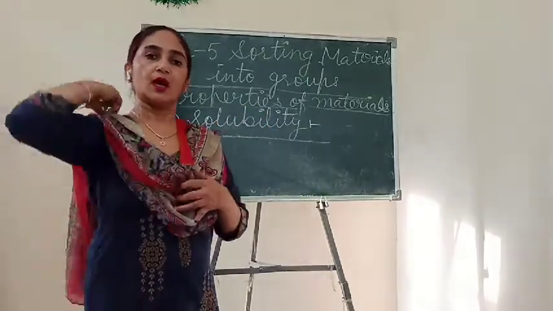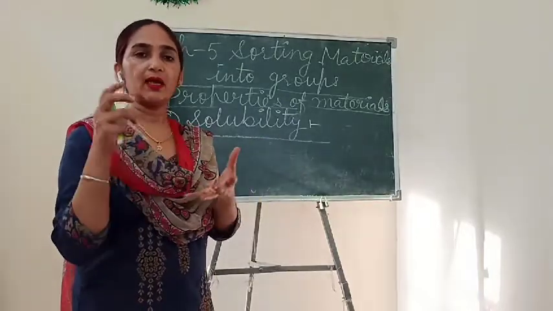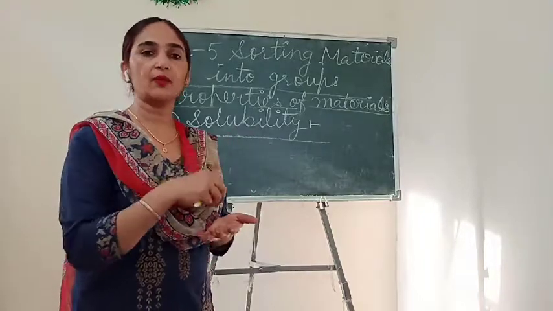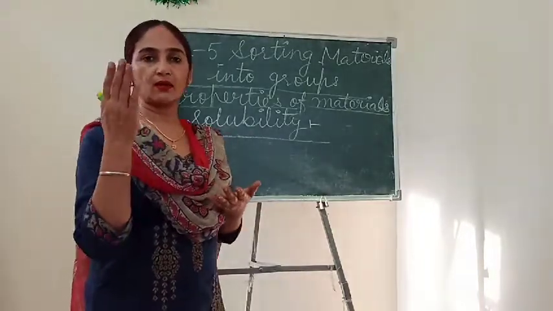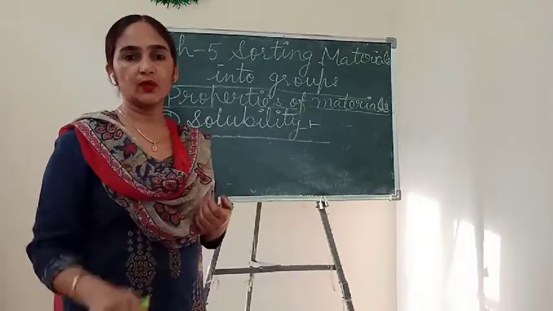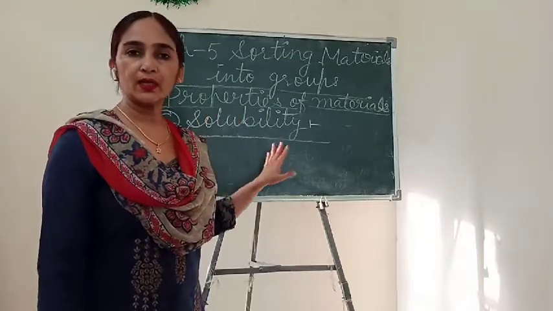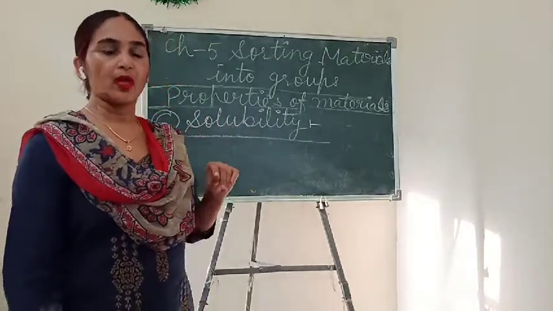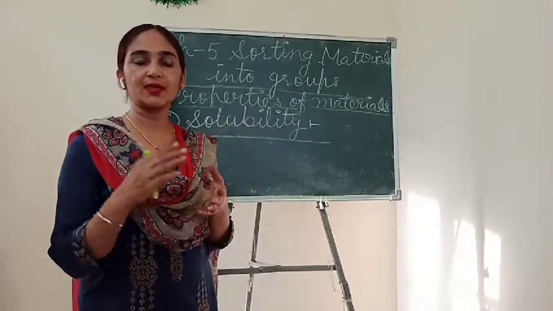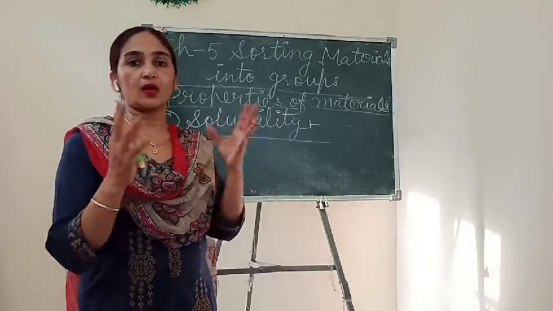Soluble means घुल जाना. Okay? Some of the materials are easily soluble in water. वो बहुत easily water में घुल जाते हैं. Just like salt or sugar, they are easily soluble in water. So we can say they are showing solubility in water. Okay? But some of the materials are not soluble in water, just like sand. Okay? And we can say sawdust.